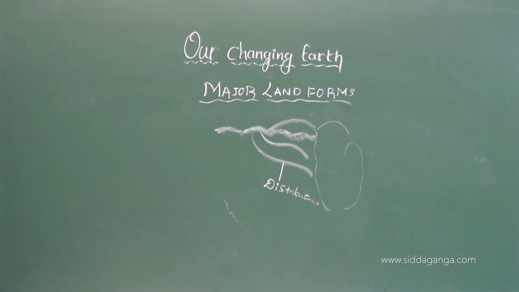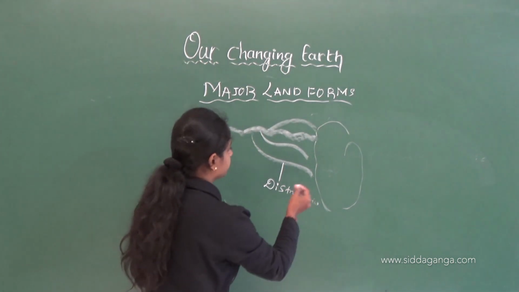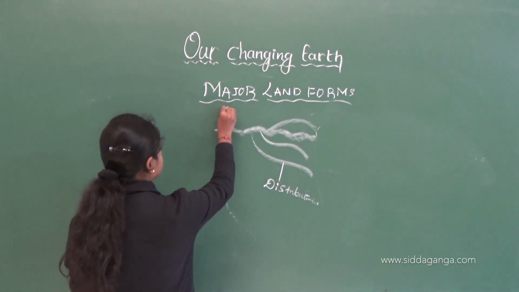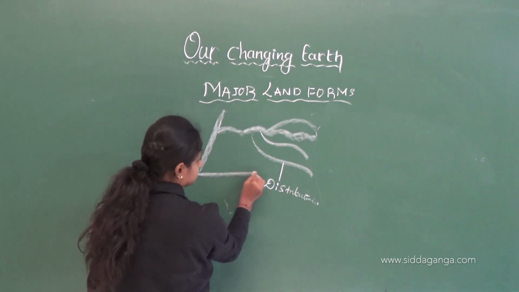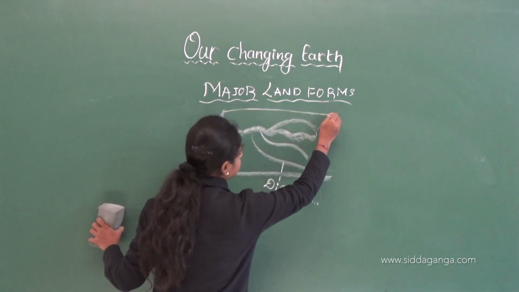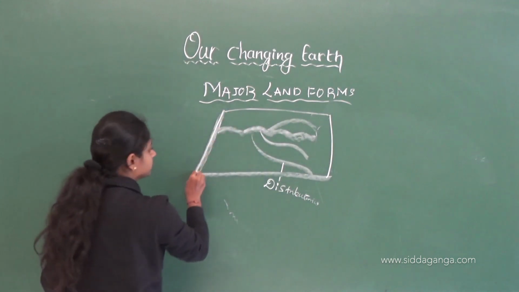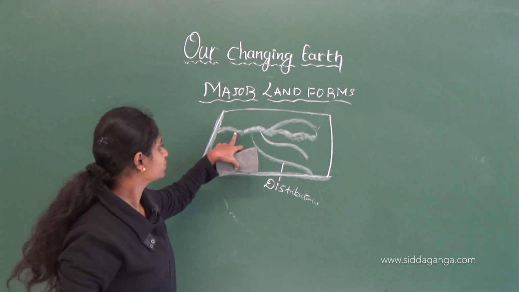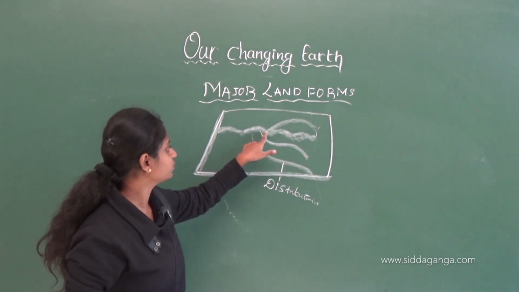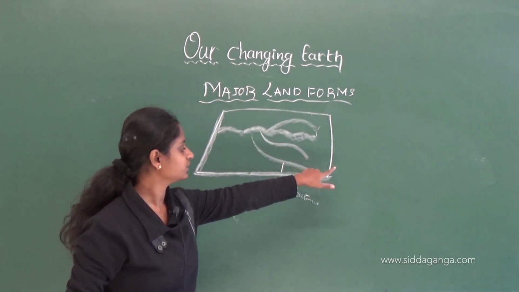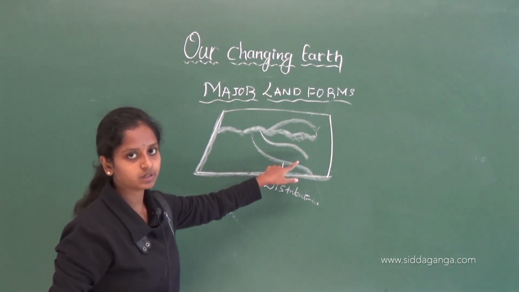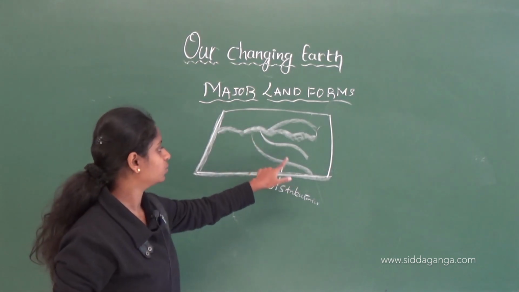Okay. Let me write the diagram clearly. Okay, this is the point. The main river is moving like this. When it comes nearer to the sea, it will become slow and form different mouths.